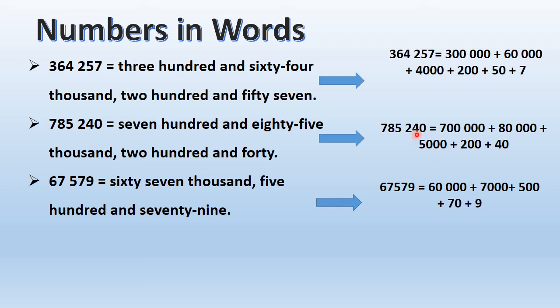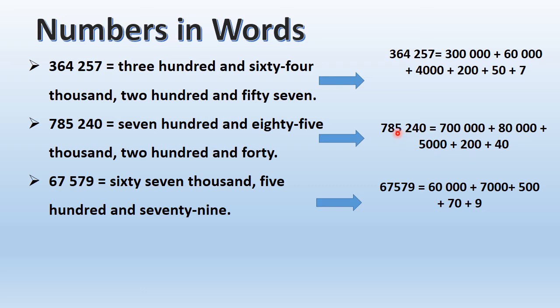And 4? 40. Because 0 is standing in the ones place and it has no value. 0's value is 0. So I will combine the two together, 40. So plus 40. So actually any number is formed by adding the values of the digits. So I write the values like this, I add them together and I get the final number.